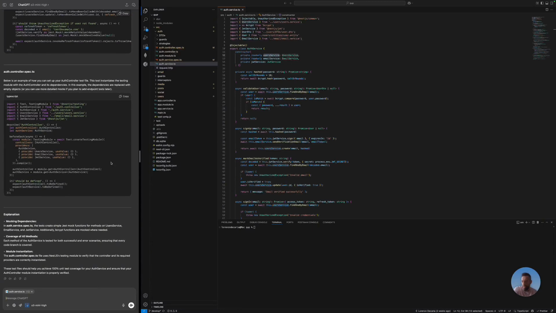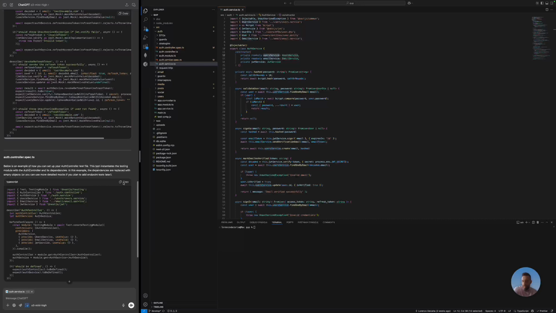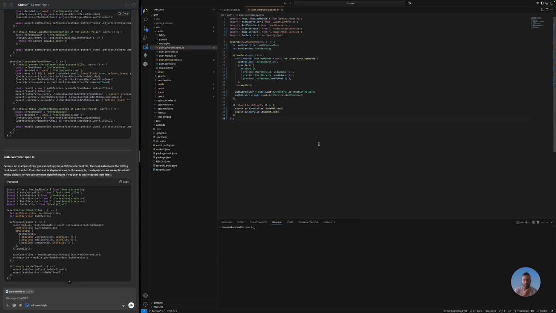Okay, here we have the answer. It generated the content for the spec file for the controller and for the service file, which is what we asked. So let's start with the controller. I'm gonna paste the code here, and I want to see how complete this is and how working it is. So let me start the tests.